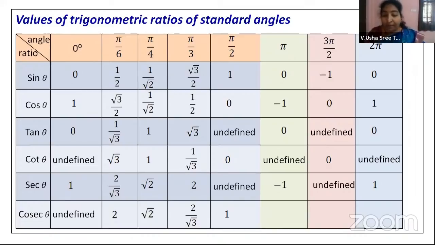So likewise, secant pi is -1, secant 3 pi by 2 is an undefined value, and secant 360 degrees is 1. Okay, cosecant is 1 by sine: 1 by 0 is an undefined value, 1 by -1 is -1, and 1 by 0 is again an undefined value. So this is how you need to go by logic. Once you are good at this, you need not mug up all these things, children. With a simple logic, you can remember the values of the standard trigonometric ratios with standard angles.